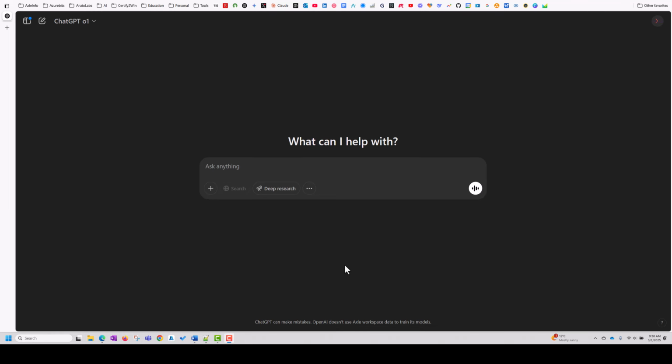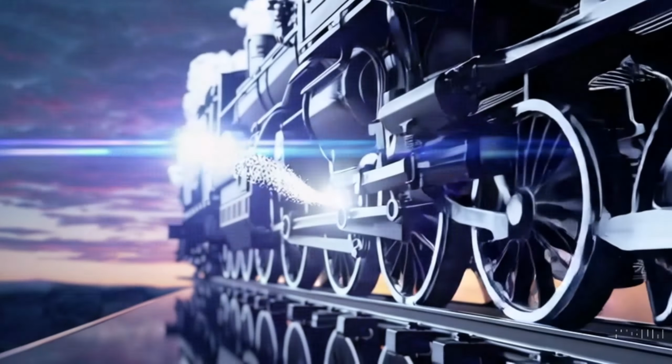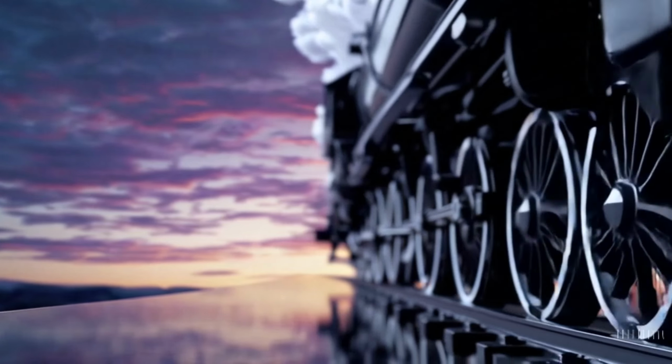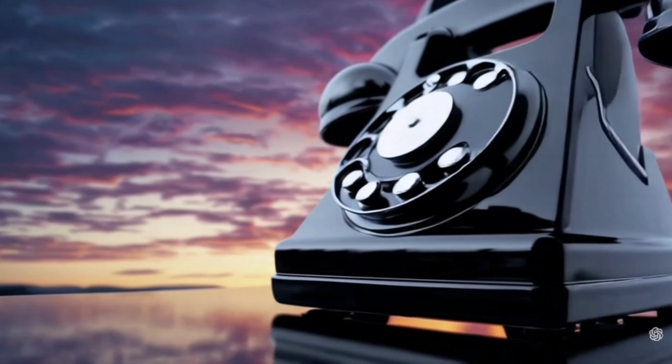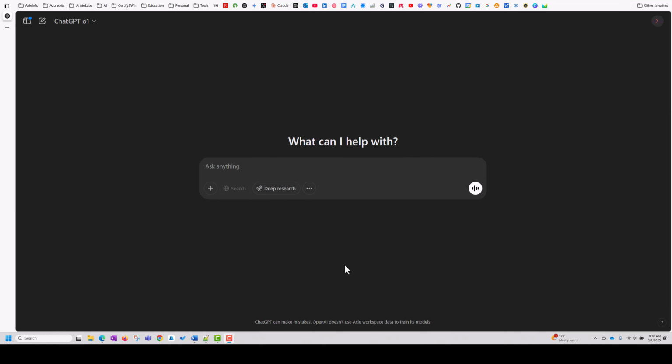All the technology humankind has seen, from maybe the steam engine, telephone, electricity, internet, cannot create itself, but AI can create itself. Just to show you this example, let me go to this custom GPT.